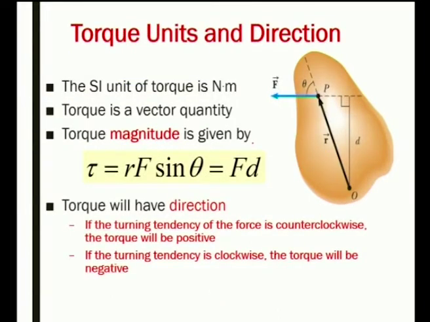The direction of the torque, units and direction are all shown here. The force acts at point P, and the moment arm is the distance from O. The SI unit of torque is Newton meter. Torque is a vector quantity. Torque magnitude is given by tau equals R F sin theta, which equals F into d. Torque has direction: if the turning tendency of the force is counterclockwise, the torque is positive. If the turning tendency is clockwise, the torque is negative.